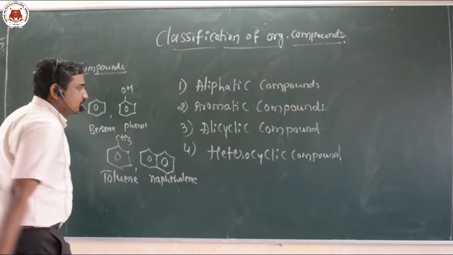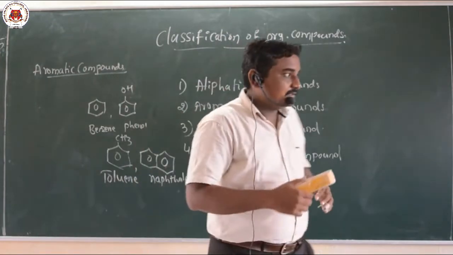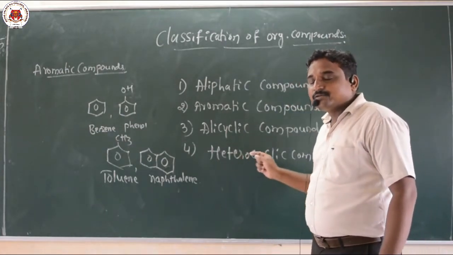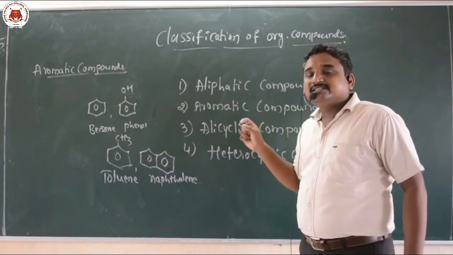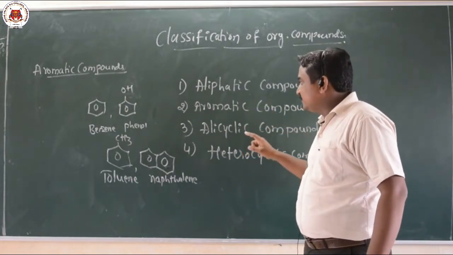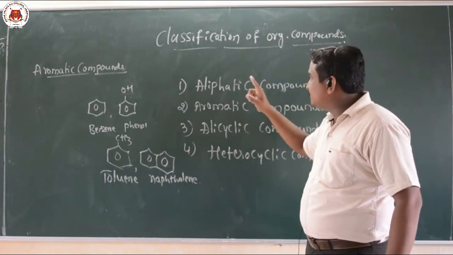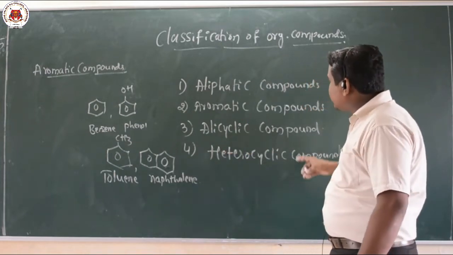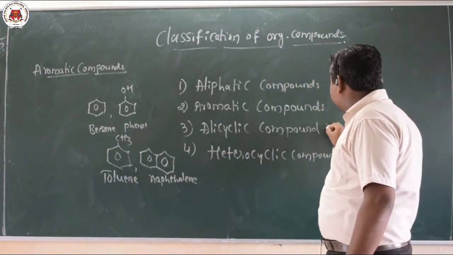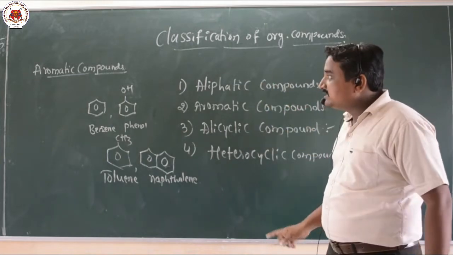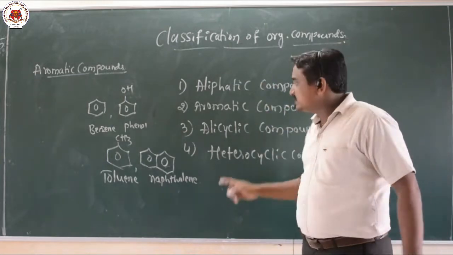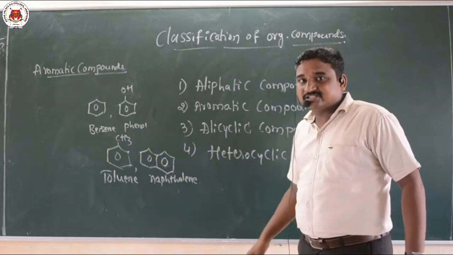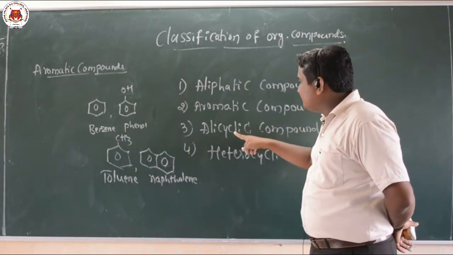Okay, now the third type, alicyclic compounds. Alicyclic compounds are very similar to the aliphatic compounds. They resemble aliphatic compounds, but they have a cyclic structure. Such types of compounds are called alicyclic compounds.